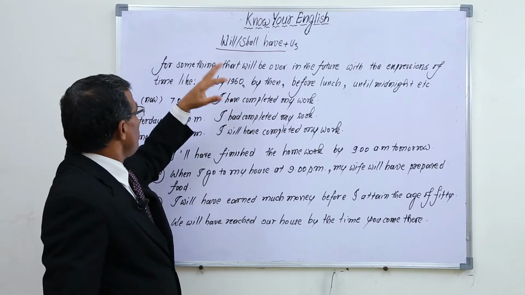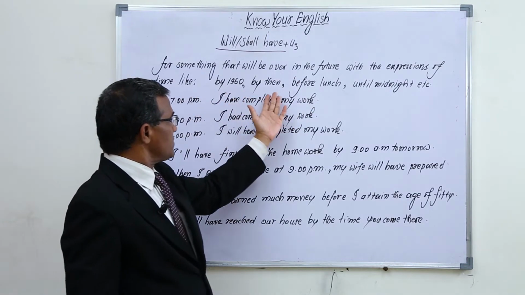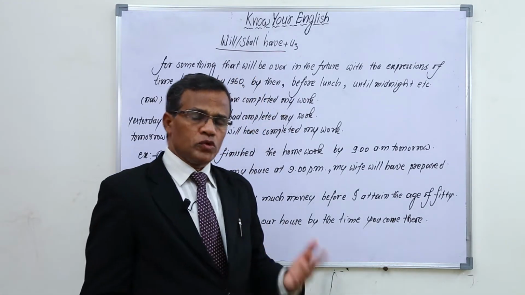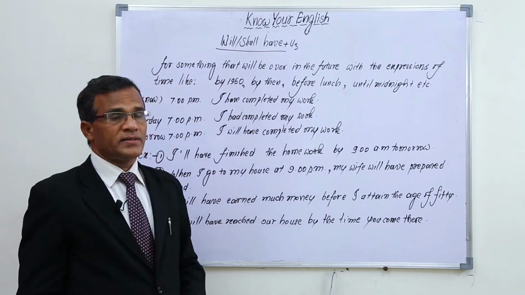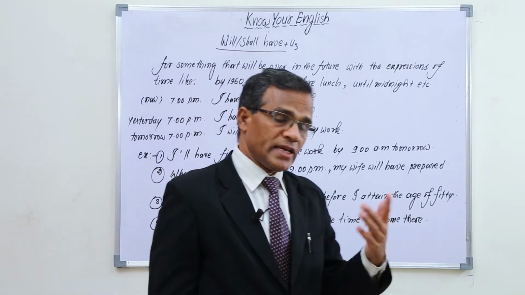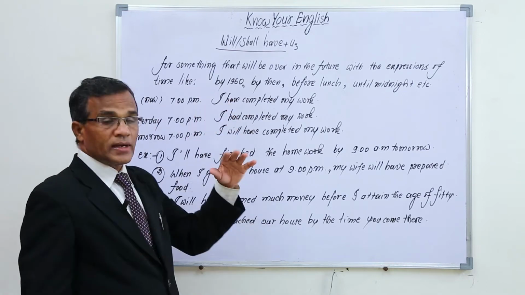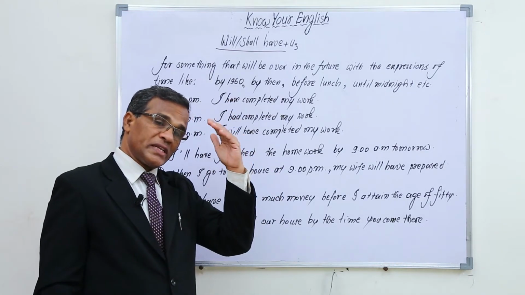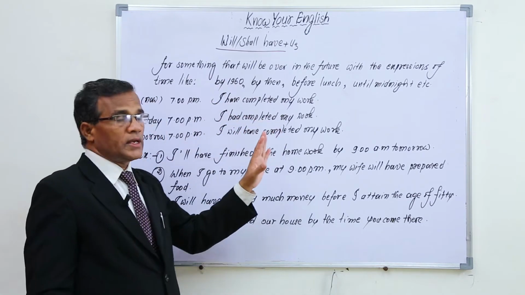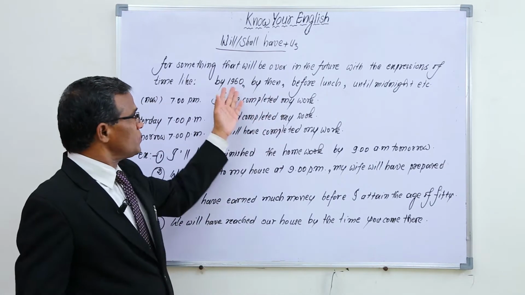We use it for something that will be over in the future, with expressions of time like by 1960, by then, before lunch, until midnight. So this is used for future only, to say something will be over before some particular time, before some incident takes place. To show that something will be over before some particular time, we use this structure.